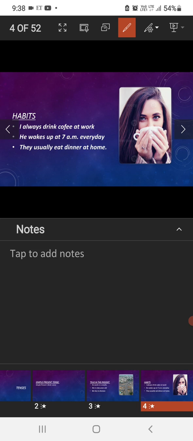Some more examples are: I always drink coffee, or I always go to the gym. These are very basic habits. I read a lot of books. So reading is: I read many books. These are habits that we have developed, and we do these things on a regular basis, so we have to represent them in the present form.